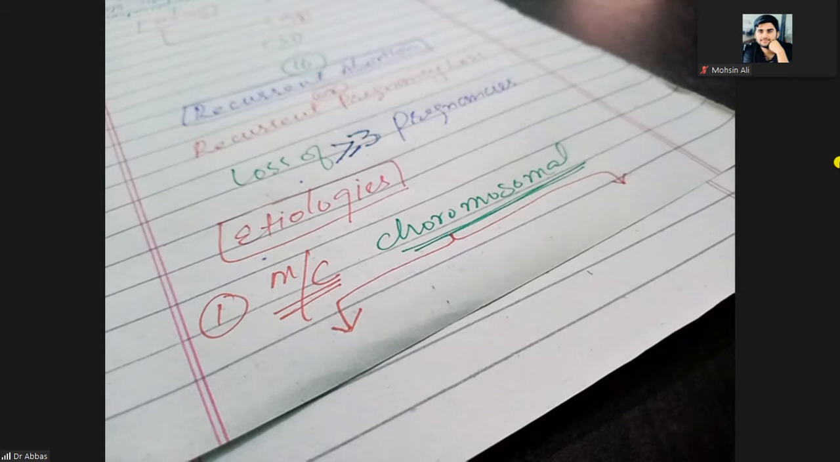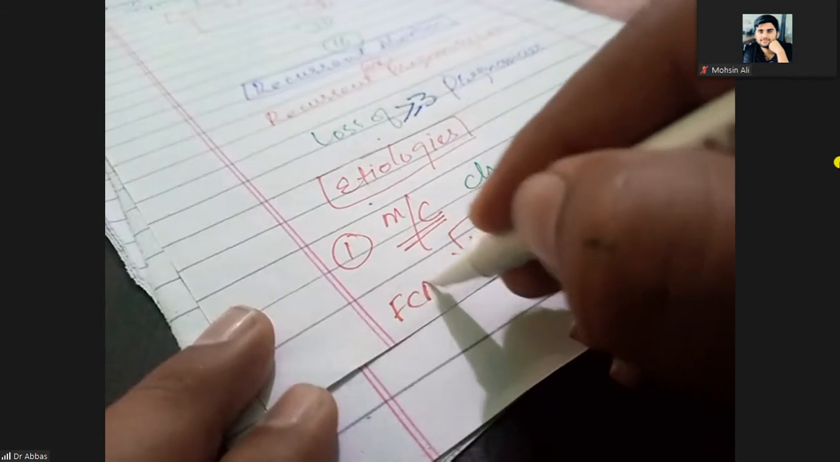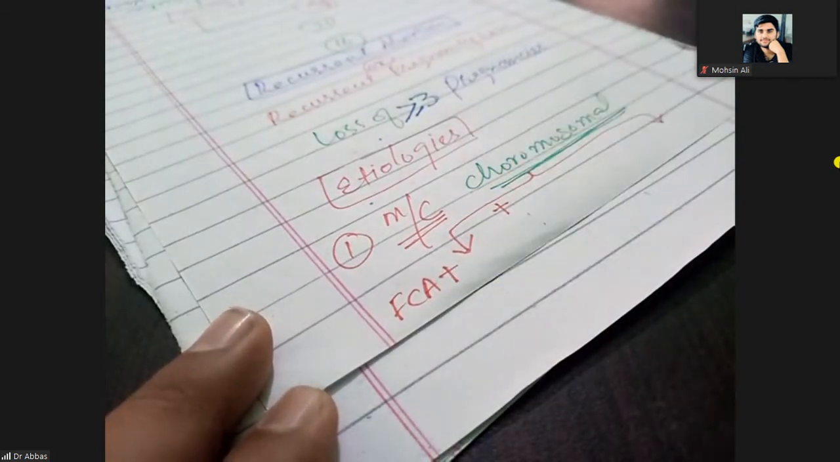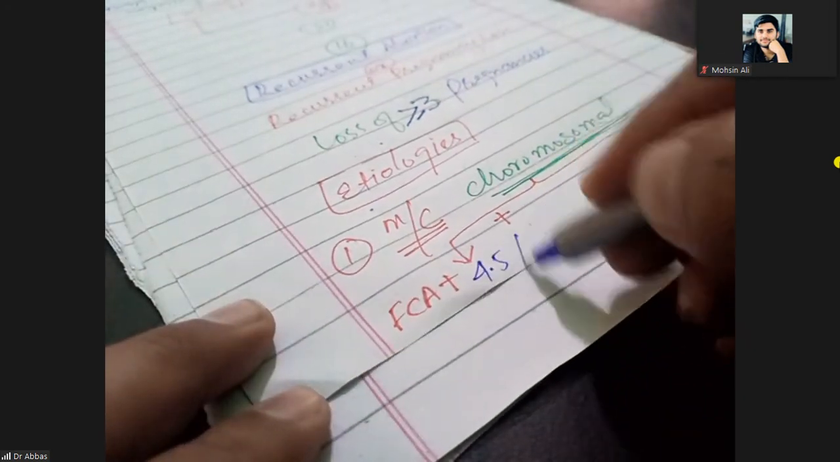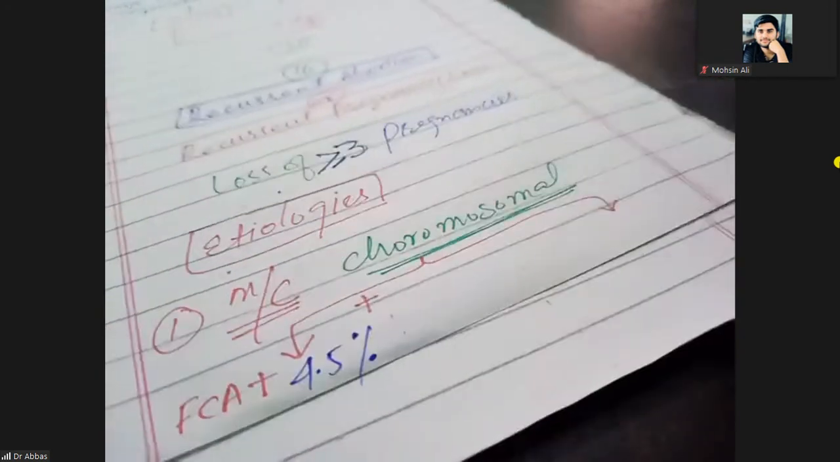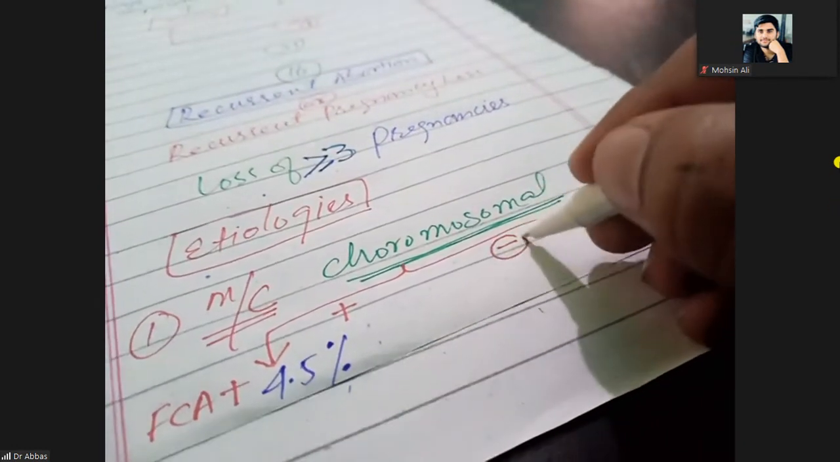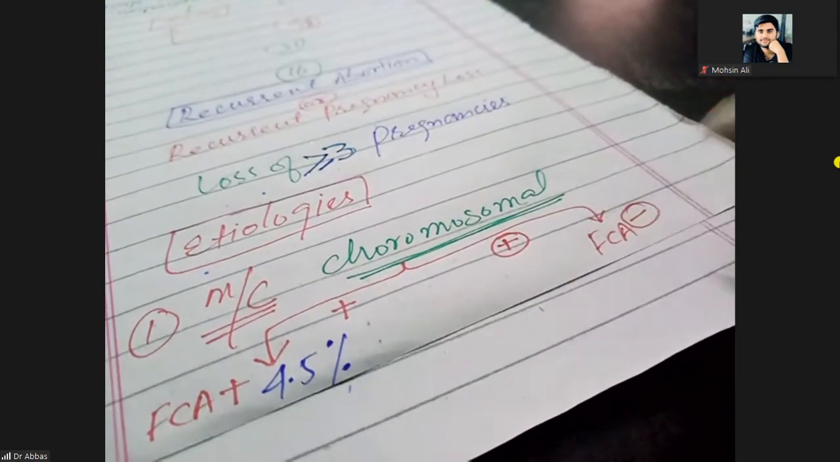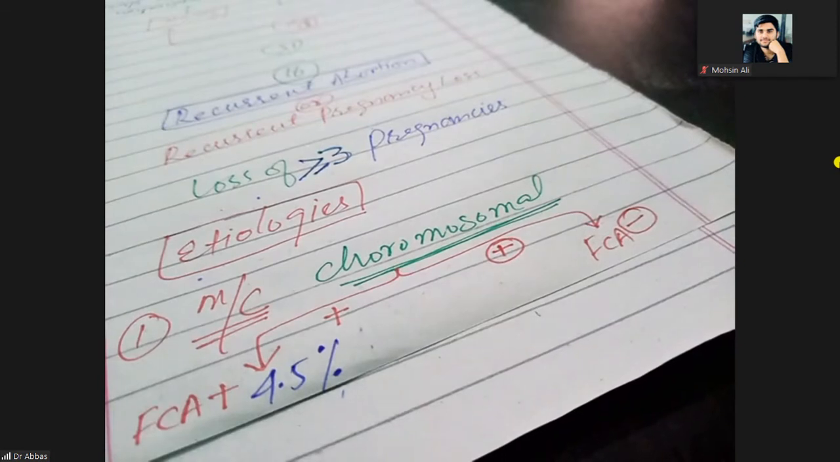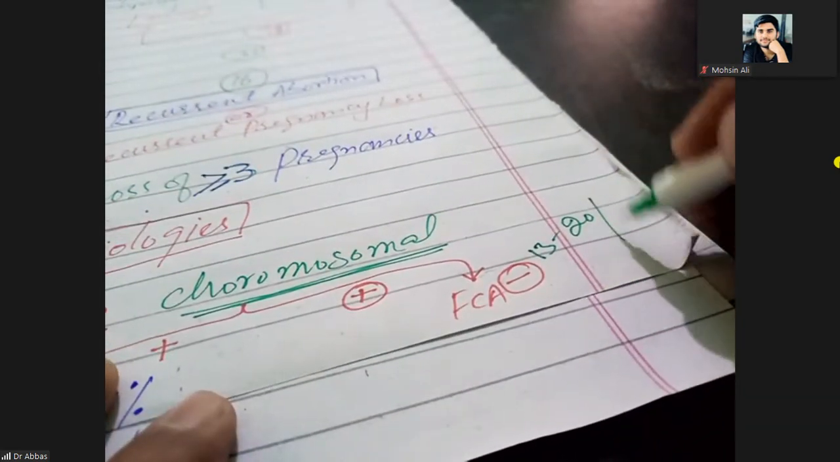When chromosomal etiology plus fetal cardiac activity is present, then the chances of recurrent abortion are 4.5%. When chromosomal abnormality is present, but fetal cardiac activity is absent, then the chances of recurrent abortion or recurrent pregnancy loss will increase and become 13 to 20%.